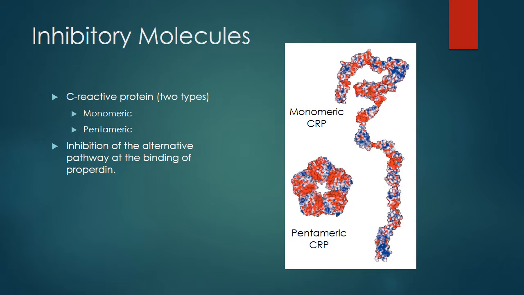The complement system can be inhibited in specific parts of the body by particular proteins or other molecules. In the renal system, this is done by C-reactive protein, which comes in two types, monomeric and pentameric. The inhibition occurs at the alternative pathway specifically and at the binding of properdin to the complex.